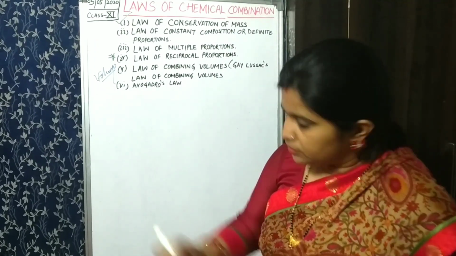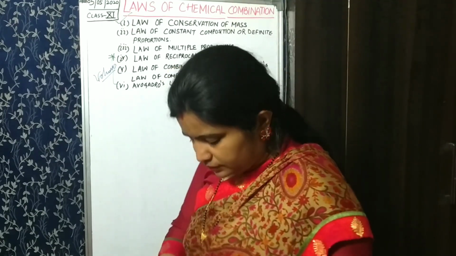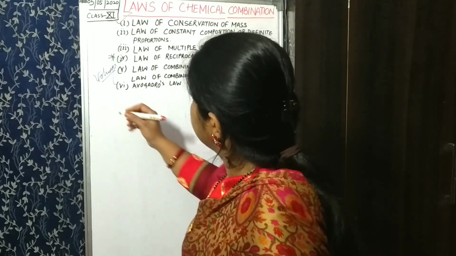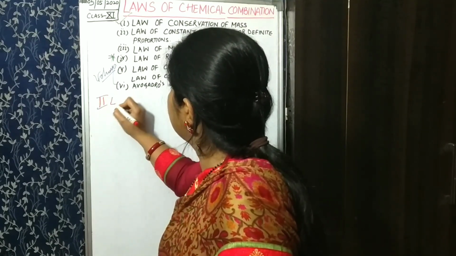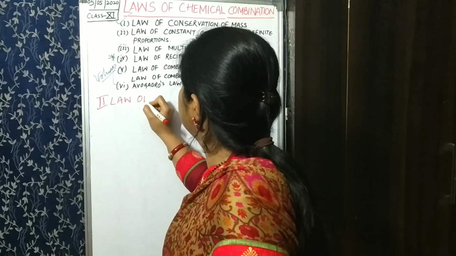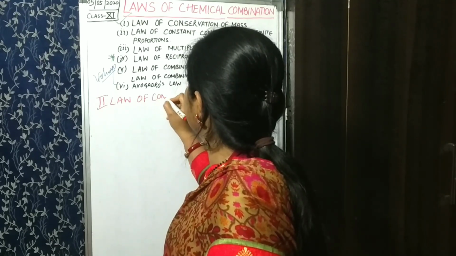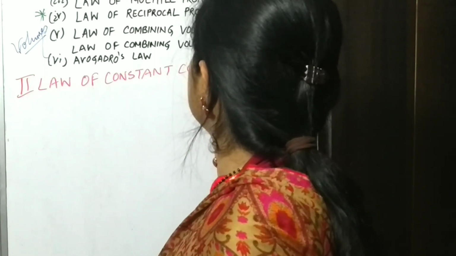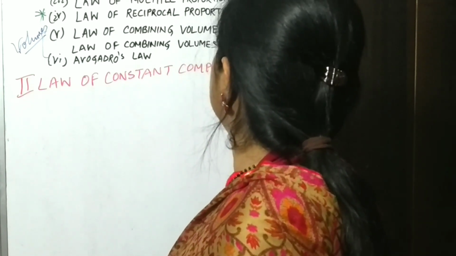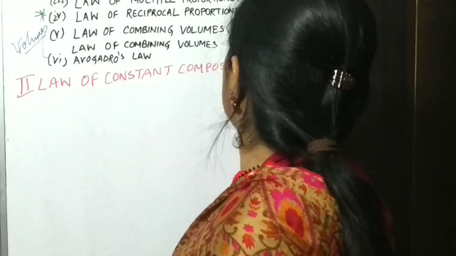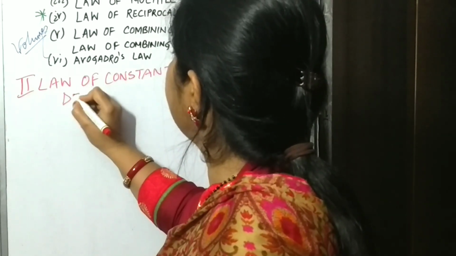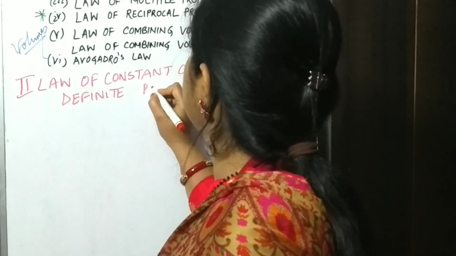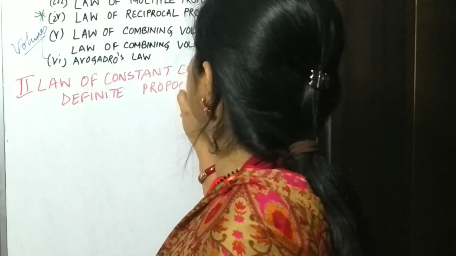Now our next law, that is the second law, is law of constant composition or definite proportions.